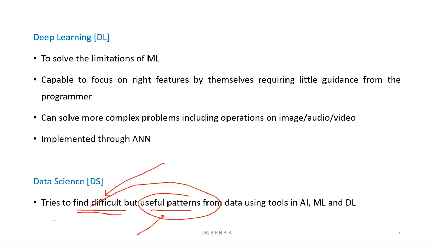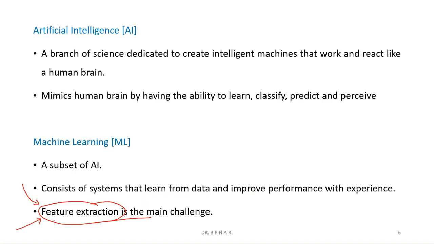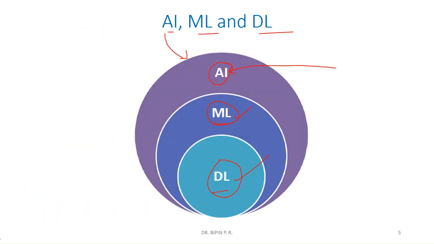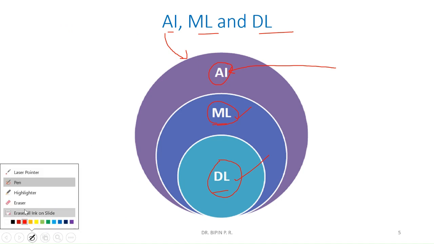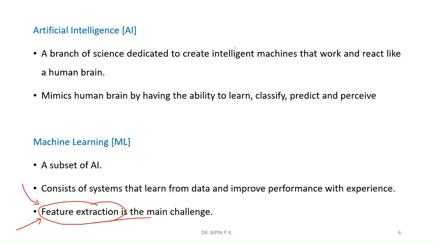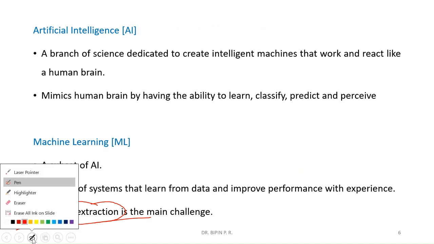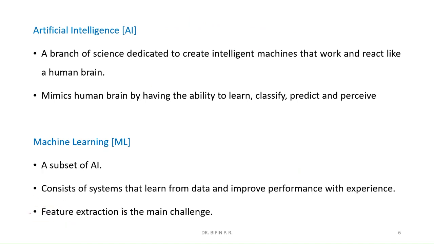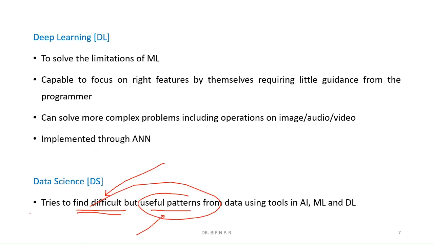Any doubt up to this? Any clarification? You can start from here: AI, ML, and DL. Any doubt up to this?